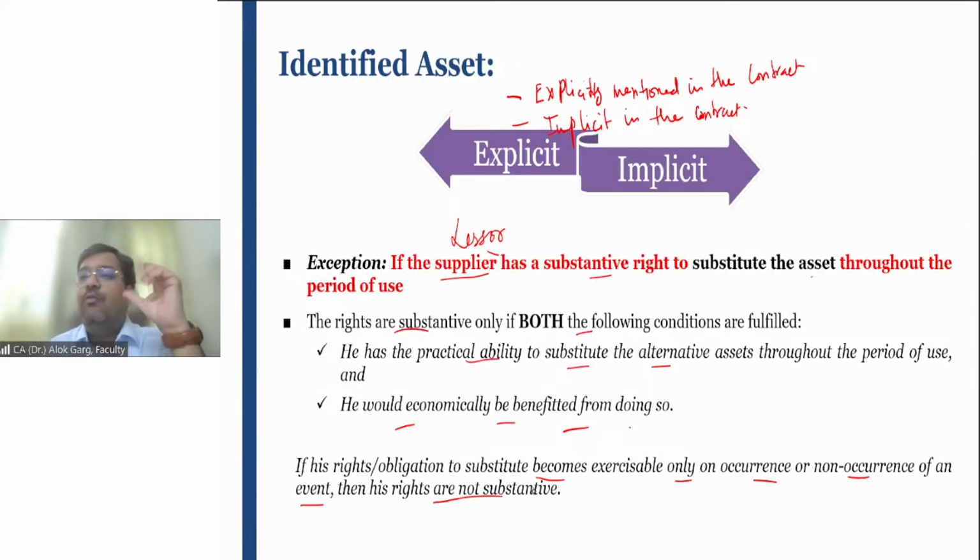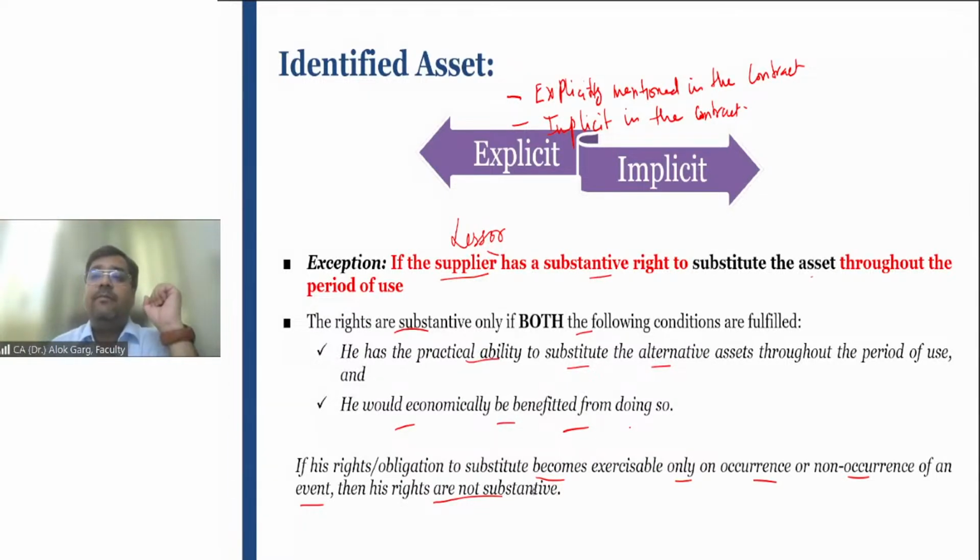But instead of putting a room number, if the hotel says, okay, we will provide you 5 rooms, but it is not necessary that the 5 rooms will be on the second floor, third floor, fourth floor, fifth floor, or first floor, or that the rooms will be given on the same floor. If we have the rooms, we will provide you. So these 5 rooms can be scattered at any place in the hotel. Probably 2 rooms will be on the second floor, 1 room on the third floor, 1 room on the 7th floor, right? In this case, the hotel owner has a substantive substitution right.